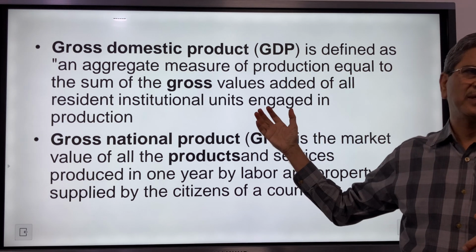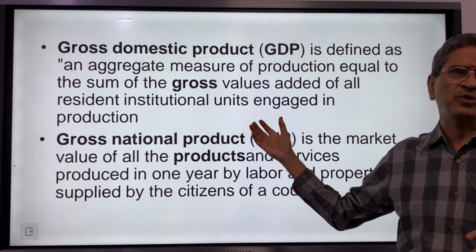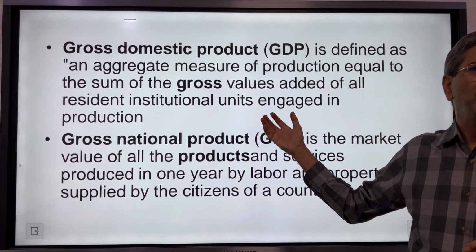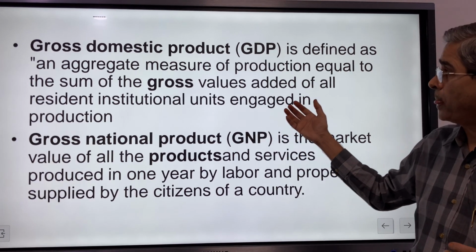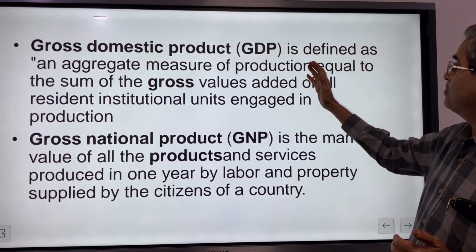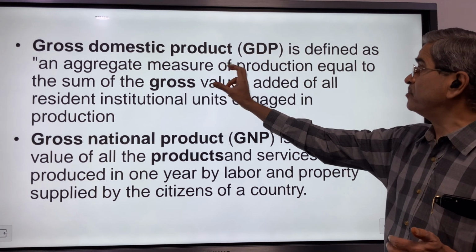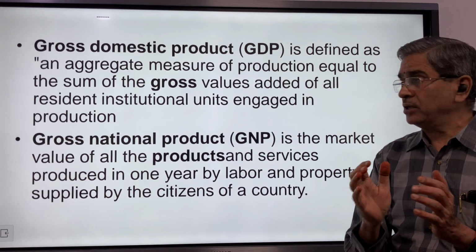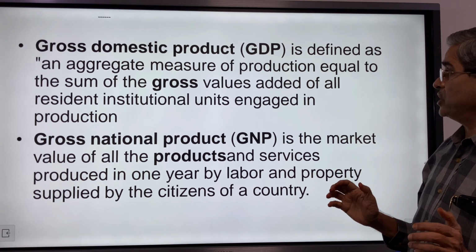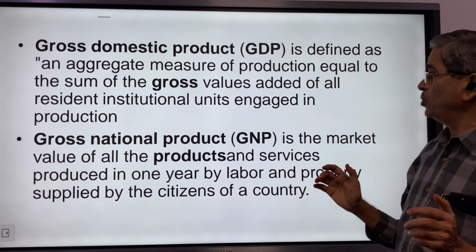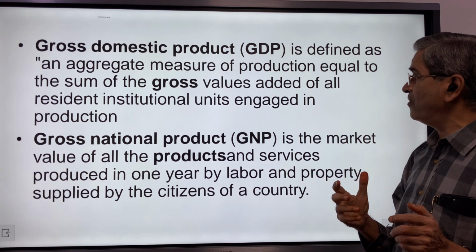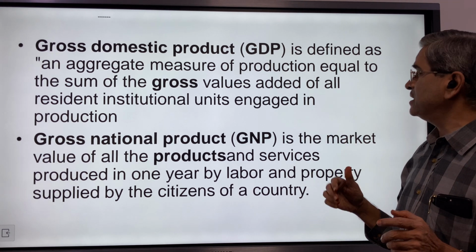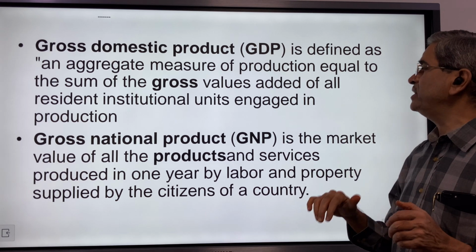Normally, this concept you must understand, because very frequently in examinations, in short notes also, you may get it. Gross domestic product is defined as an aggregate measure. Aggregate is the total measure of production, equal to the sum of gross values added of all residential institutional units engaged